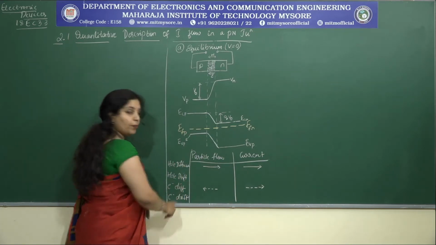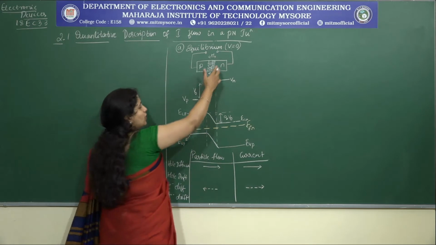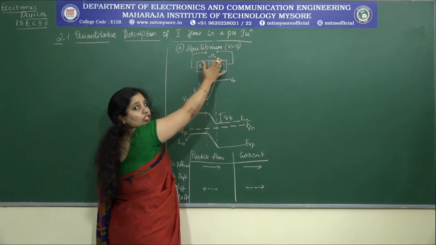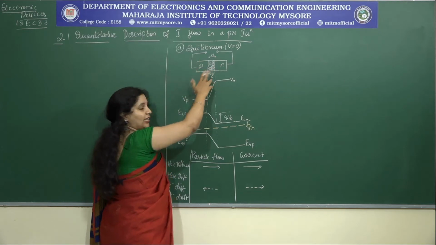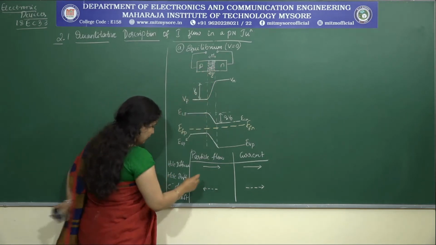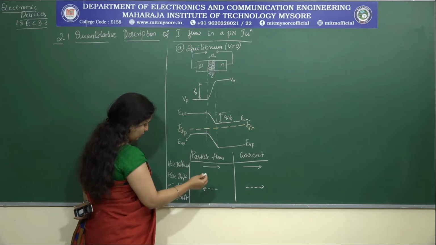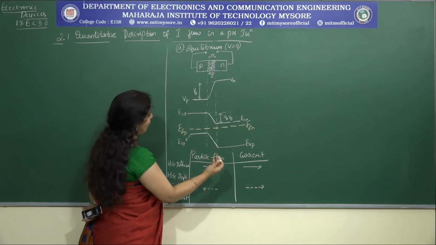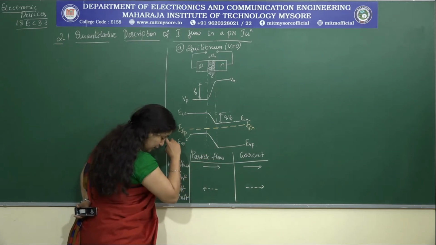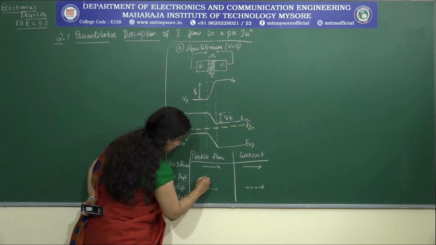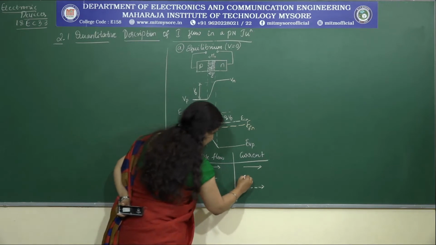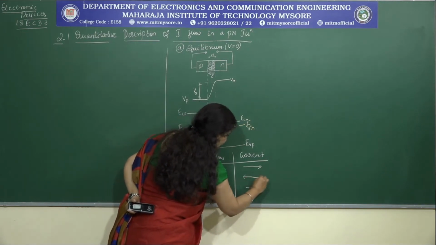Now comes the drift. How does drift happen? The minority carriers in the n, which is holes, get swept towards the p-type material due to the electric field that is present. Now, how does this happen? It is from n to that of p. Let me represent that direction. And the current flows in the same direction.